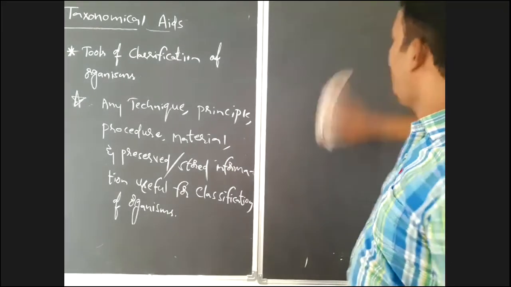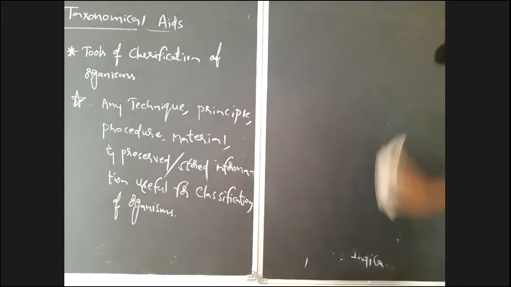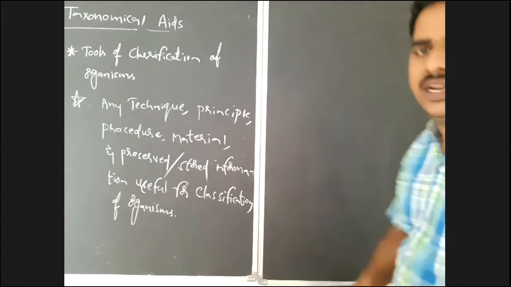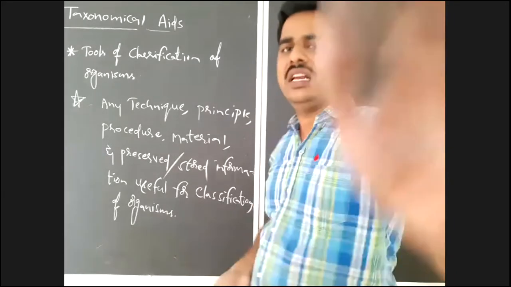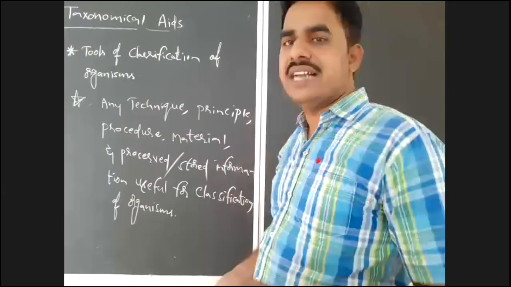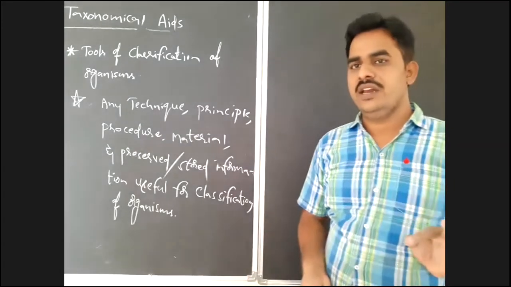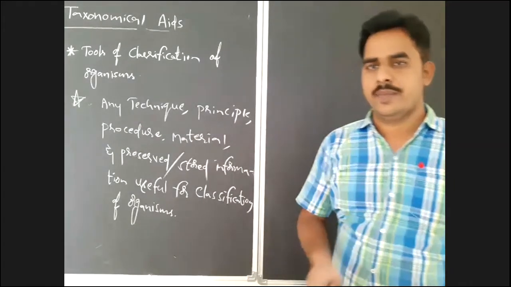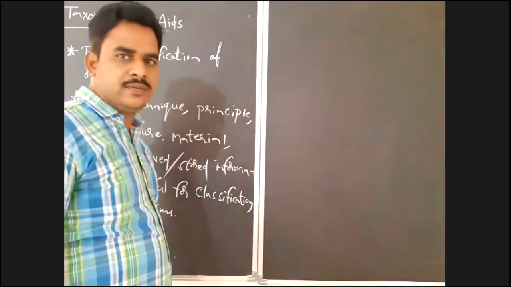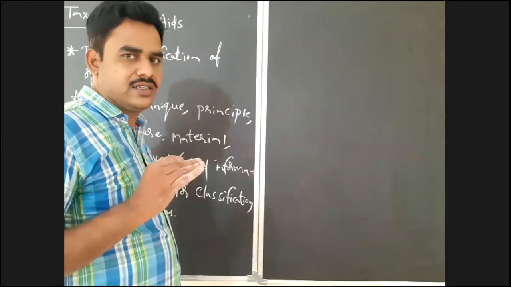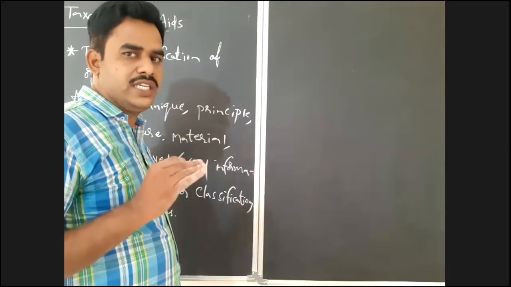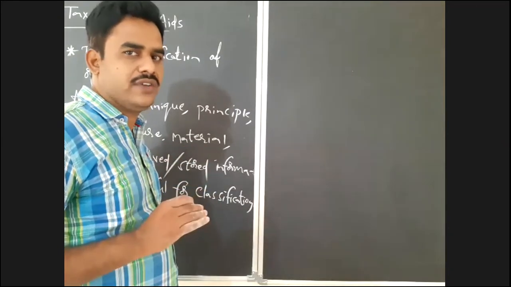Which are the popular taxonomical aids that have been used by human beings? Okay, now I will give you some important taxonomical aids, according to your syllabus, which have been used by human beings in the classification of organisms.